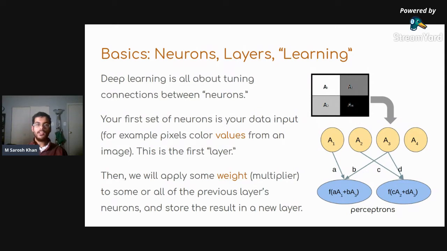Deep learning is all about tuning connections between these things we call neurons. Imagine a bunch of points on a graph that represent something. Each of these is a container for a number. Our first layer of neurons is just input data. It comes directly from the data. All the information stored here goes through some function and is attached by a weight to future layers that appear later on in the network. And all the future layers hold is a weighted sum of the previous layer.